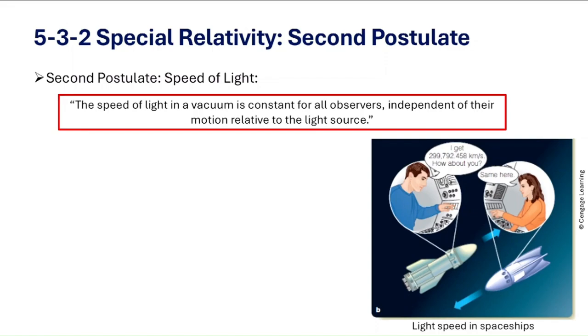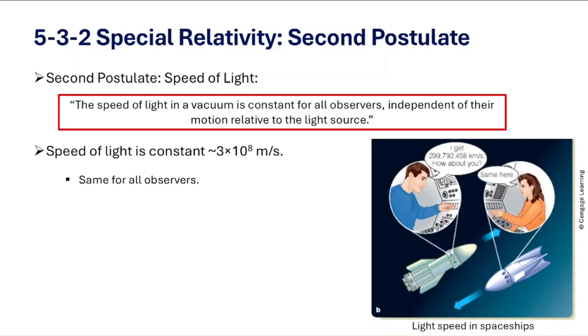So no matter how fast you are moving, the speed of light in a vacuum is always exactly 3 times 10 to the power 8 meters per second. So even if one spaceship moves toward the light and the other moves away, both measure the same speed. And this is very different from, say, a thrown ball. If you throw a ball while moving, someone else sees the speed as the sum of your speed plus the ball's speed. But light ignores that. Its speed is always the same. And this is what led Einstein to revise Newtonian ideas of space and time.